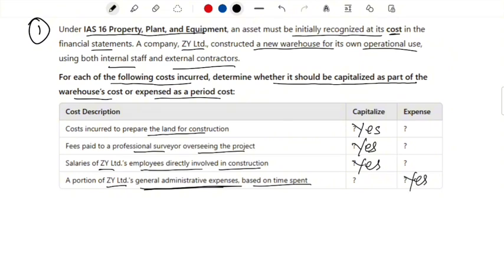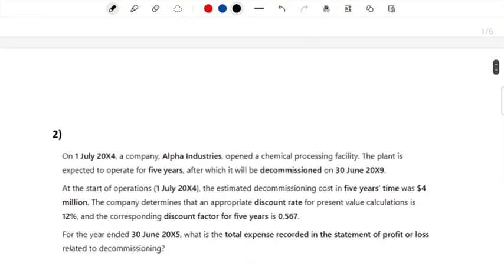Hopefully this is clear. The takeaway from this is that all those costs that are going to be directly incurred in relation to that asset in terms of bringing it to its working condition or location have to be capitalized. All right, so all those directly related costs should be forming part of the cost of the asset. Let's move on to question number 2.